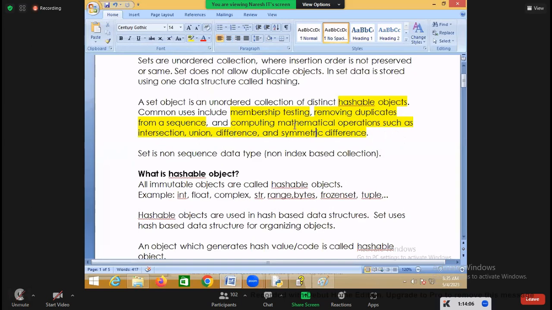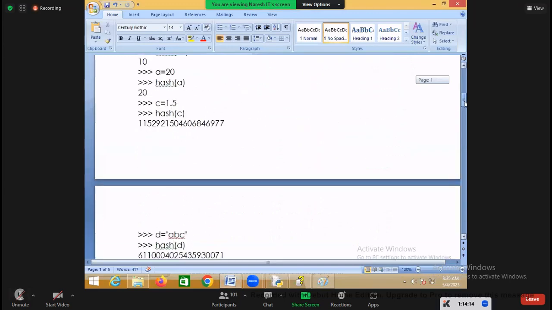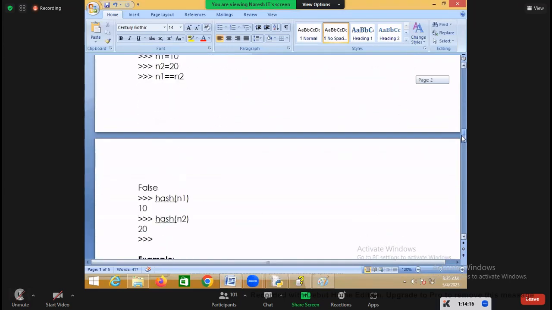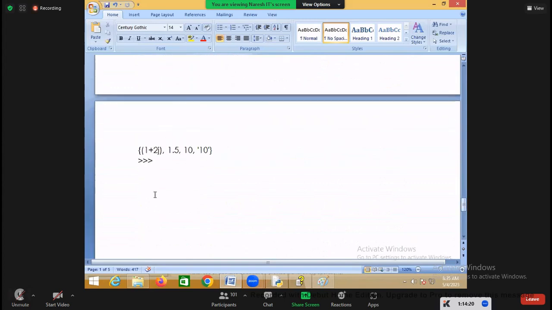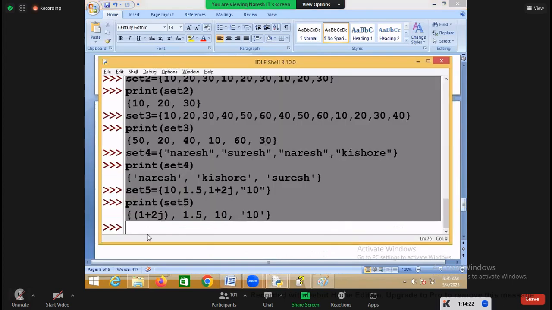Can you do all this on a list? No. A list is just like an array, but a set is not an array, right? It is non-index based. It is not index based here. It is not a sequence.